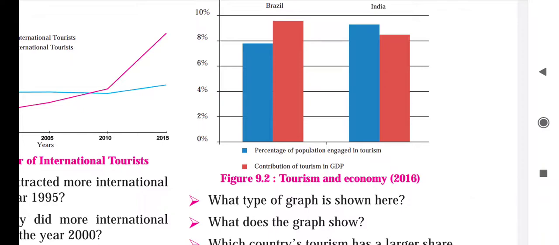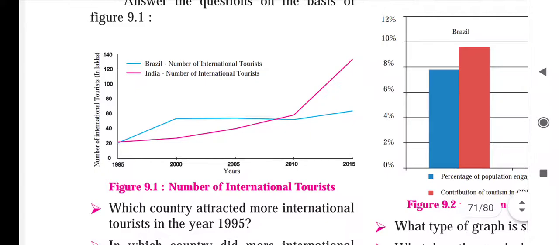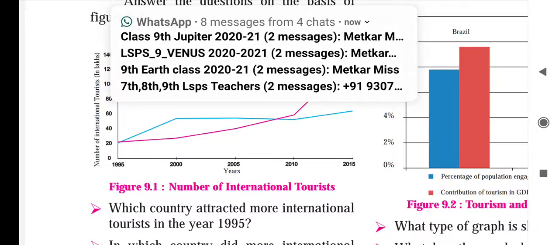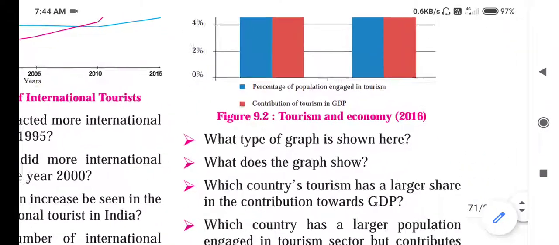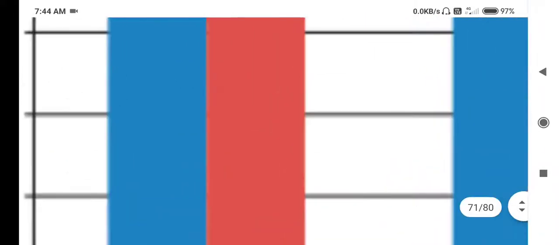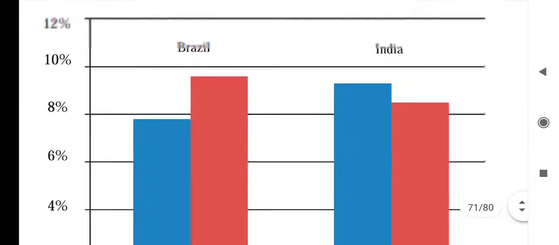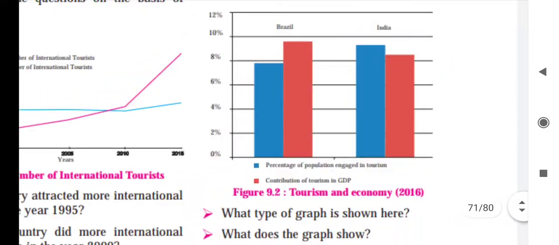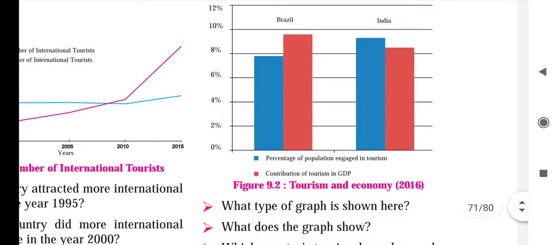What type of graph is shown here? So children, we have to name the graph. This graph is called a line graph, and this graph is called a compound graph. So the next question is asked, what does the graph show?